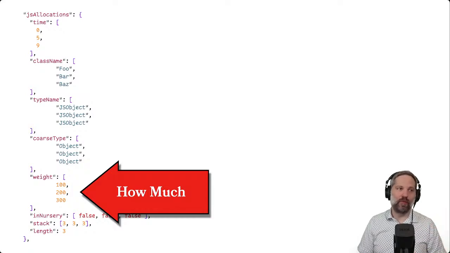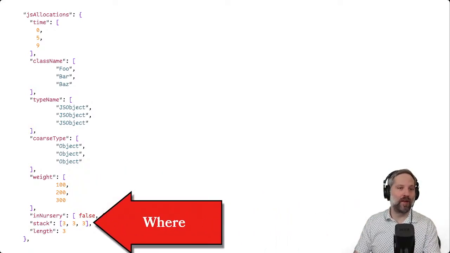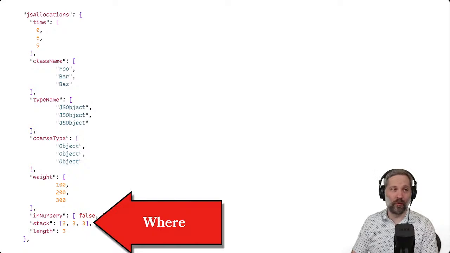I just put in some sample data here saying, oh, we allocated 100 kilobytes or 200, 300. And then we can specify where those allocations happened, and these numbers are basically indexes back into that tree. So very similar to what we did for profiling, very similar to the time profiles, but this is just for allocations.